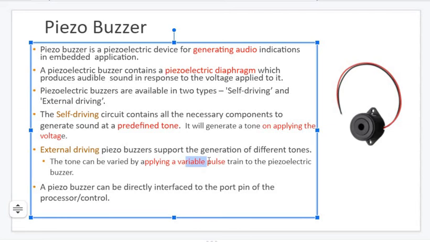Sound means, for example, a simple beep or a long beep. You can make a difference. Simple beep and long beep. If our piezo buzzer is able to do only a simple beep all the time, it is called self-driving. If the piezo buzzer is able to generate a small beep as well as a long beep, then it is called external driving, because it is able to generate different audio pulses. Okay, so we can use the piezo buzzer either directly with the processor, or we can also connect it indirectly to the processor as well as the microcontroller.